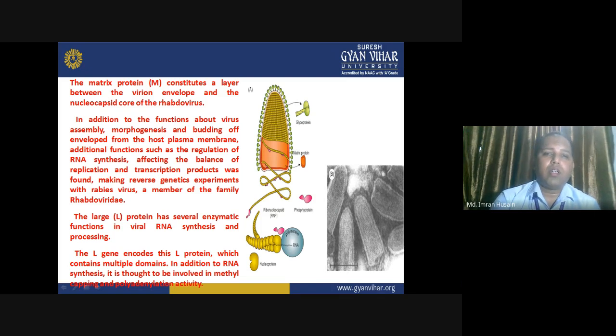Every time, the structural components have their own functions, and this assembly is very functional in nature.